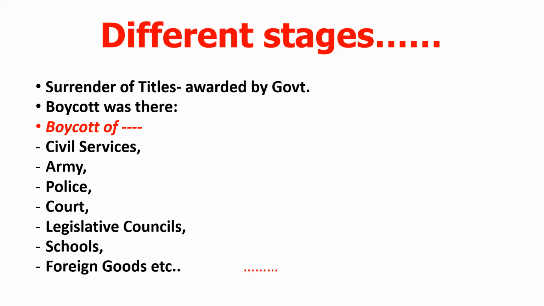Even the police left their jobs. In court, all the Indian judges and all the Indian lawyers left their practice. Even the legislative council was boycotted by the Indian members. Students and teachers left the schools at once. And the most important step was the boycott of foreign goods, because due to these foreign goods, the British Empire got a huge profit from India.